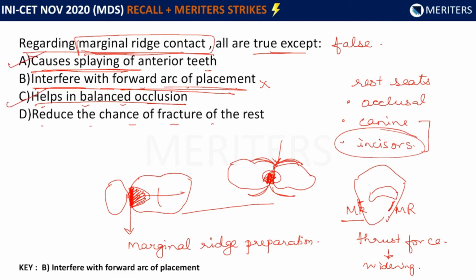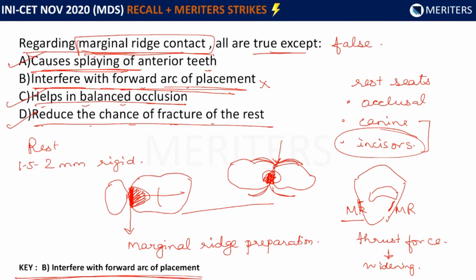Option C is correct. Reduces the chance of fracture of the rest, which is also a characteristic feature of these rests. The rests have to be around 1.5 to 2 millimeters thick. That is why they are rigid and they will not allow any chances of fracture in that area. So again, this is correct. So marginal ridge contact does not interfere with the forward arc of placement. So the answer is B.